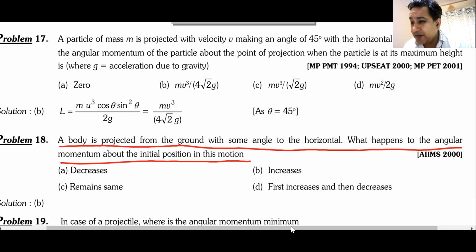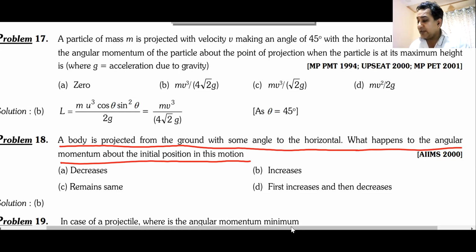Decreases, increases, remains the same, or first increases then decreases. What is the answer? B, it always increases. Initially it was 0. And when the velocity increases, the angular momentum keeps on increasing.